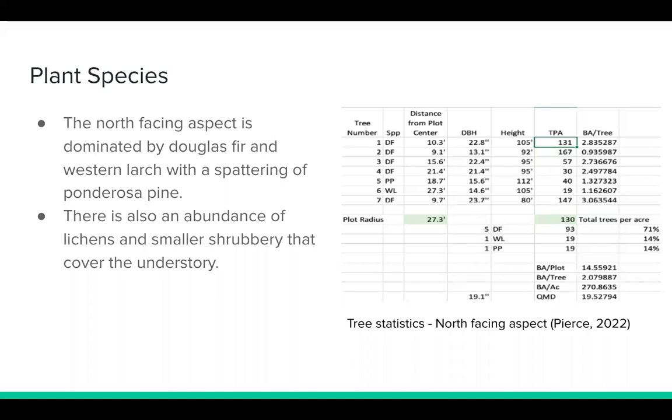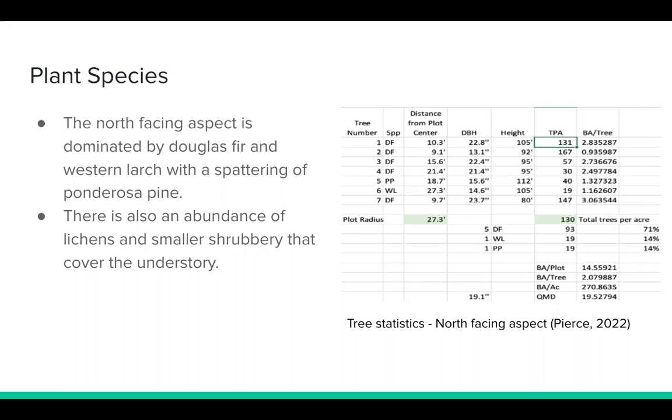Kamiak Butte has two distinct faces, the north and south facing aspects. The north side has significantly greener vegetation due to the amount of shade it receives. On the north facing aspect of Kamiak Butte, the tree species are thriving and the plant life in general is abundant. The figure on this slide shows the data from the first site on the north facing aspect.